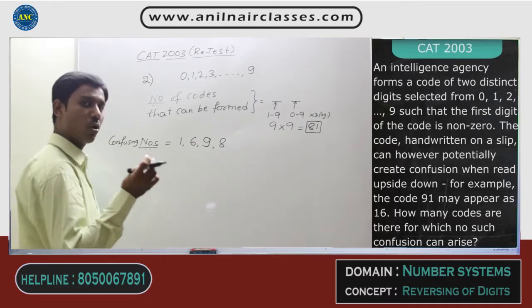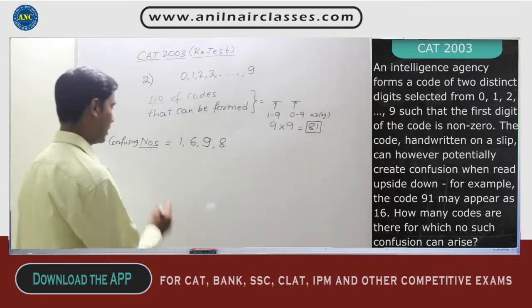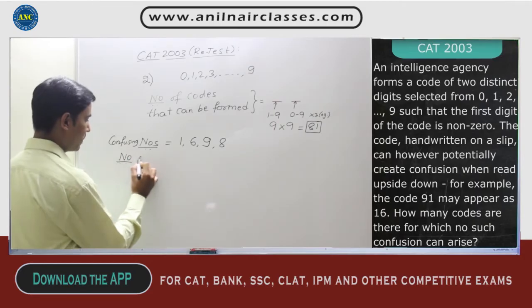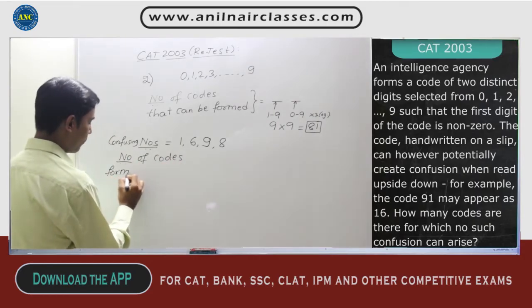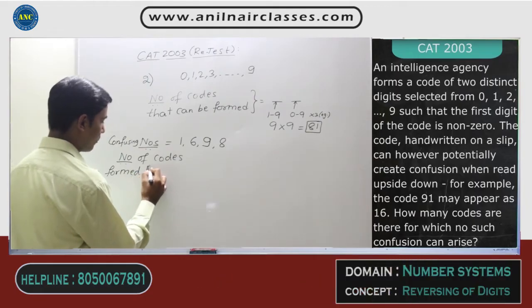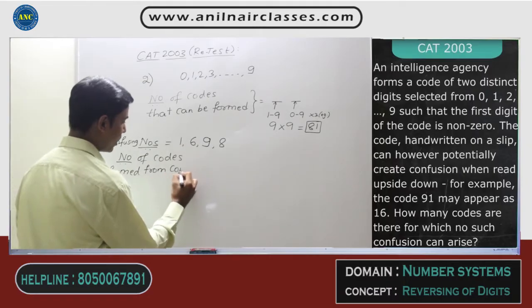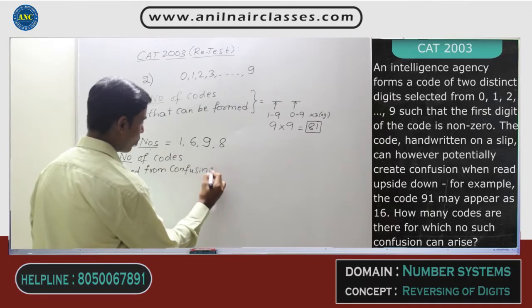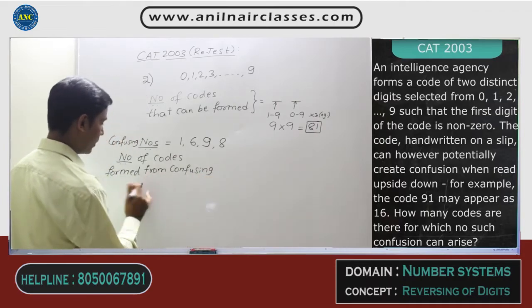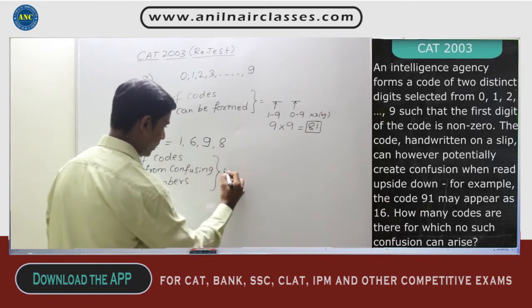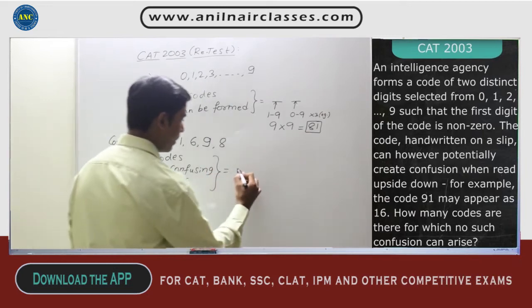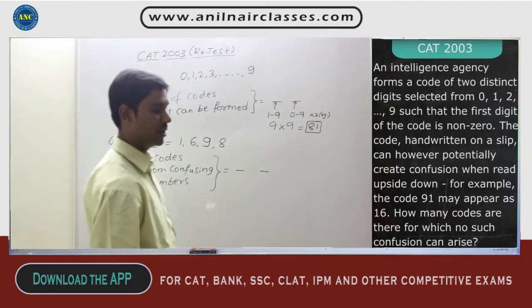Now how many codes can be formed from these confusing numbers? If you observe carefully, these are two distinct digits.